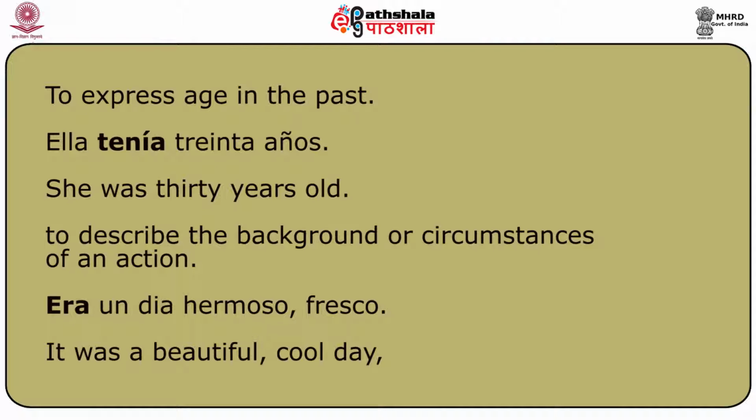Thirdly, the imperfect is also used to express age in the past. Ella tenía 30 años. She was 30 years old. And fourthly, we can use the imperfect to describe the background or circumstances of an action. Era un día hermoso, fresco. It was a beautiful, cool day.